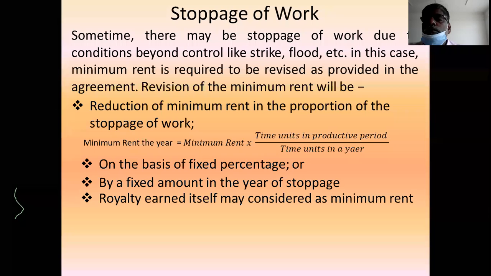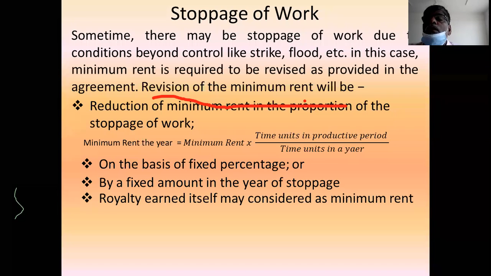If the work stops, if there is a breakdown of work due to one reason or another, for that year you have to reduce the minimum rent. You have to revise the minimum rent based on the agreement between the lessor and lessee. The agreement may provide proportionate reduction, which is the first point.